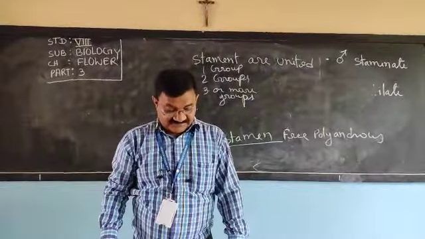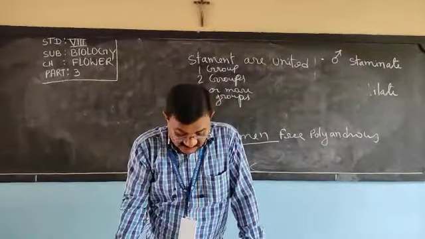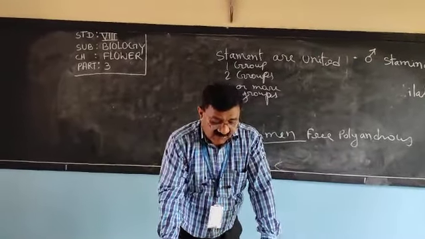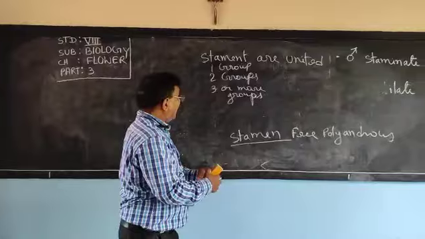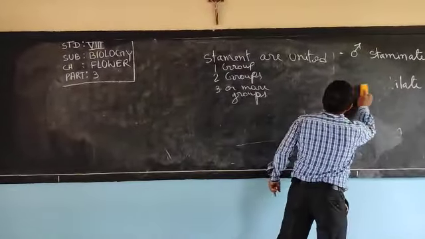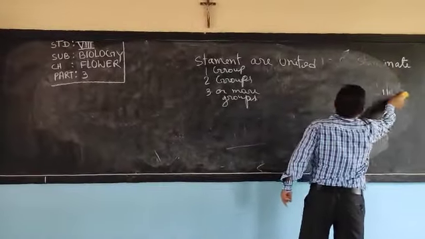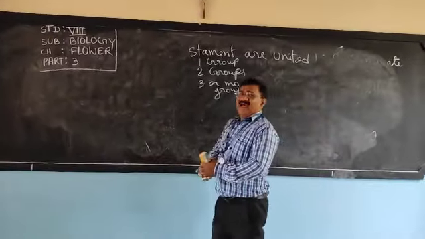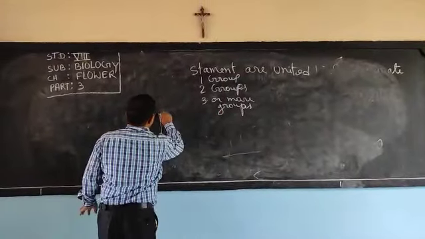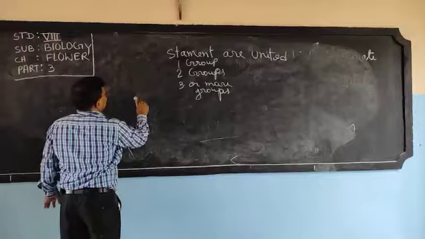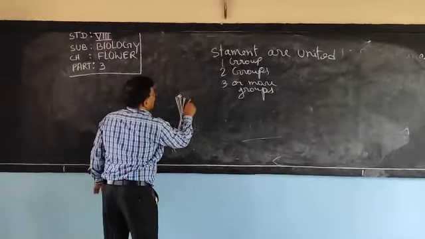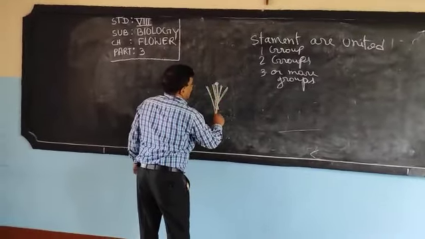Stamens are united. If stamens are united in one group by their filaments, try to understand. Stamens are united in one group and only the filaments are united. Suppose this is the filament of one flower and the filaments are united. See here.